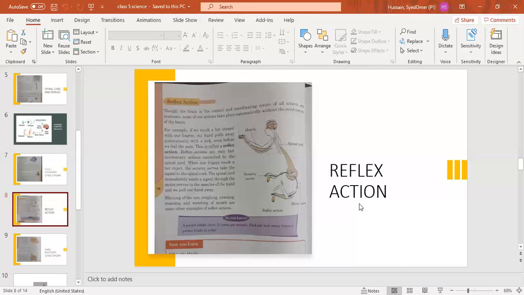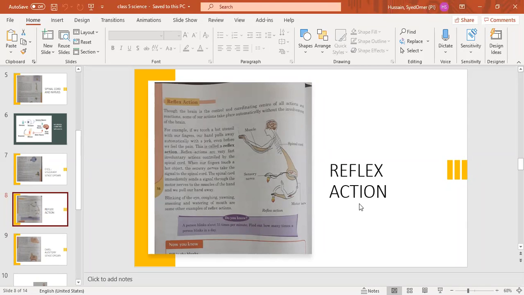So today we have to study a similar kind of action. It's called reflex action. Reflex actions are very fast, involuntary actions. It means they are not in our control. Involuntary means they are not in our control. They are controlled by the spinal cord.